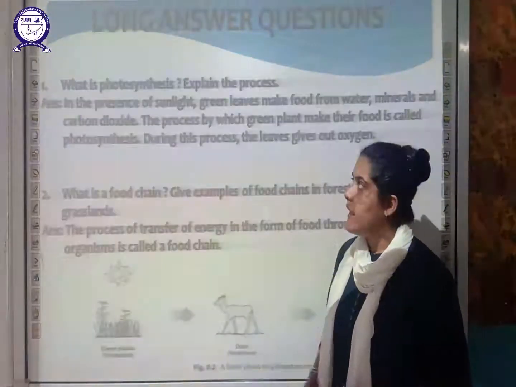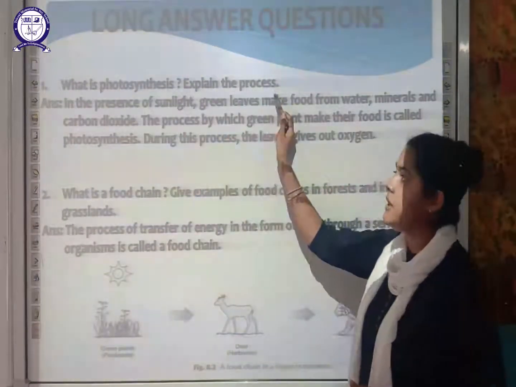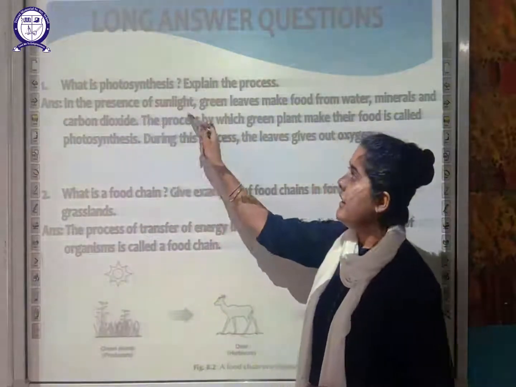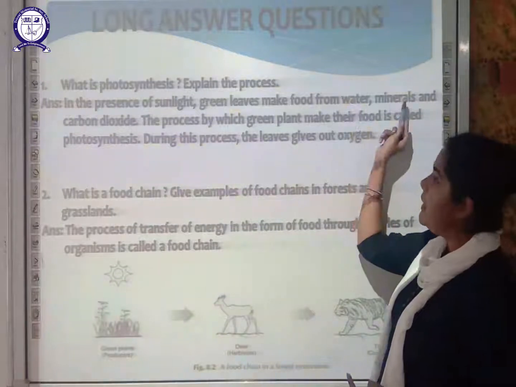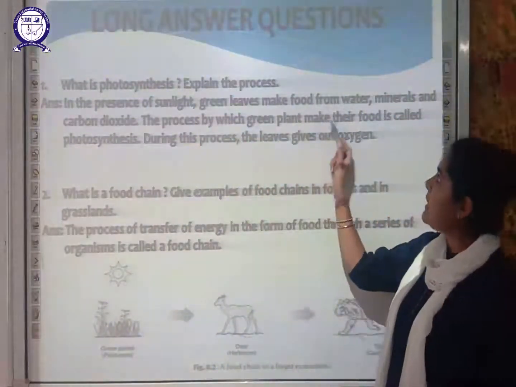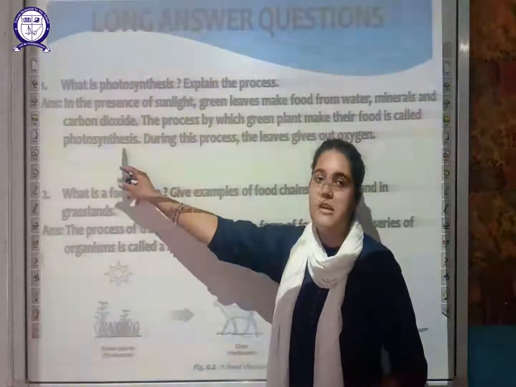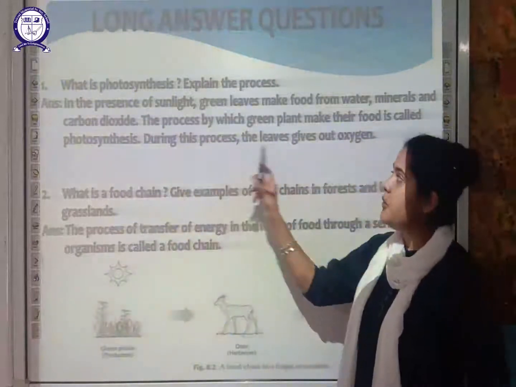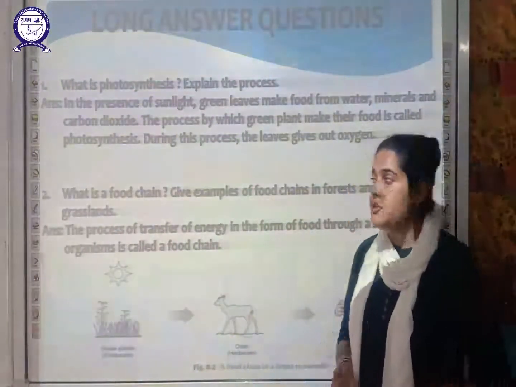Lastly, your long answer question. First of all, what is photosynthesis? Explain the process. In the presence of sunlight, the green leaves make the food. What all things are required? Water, minerals and carbon dioxide. The process by which green plants make their food is called photosynthesis. Photo means light, synthesis means putting together. During this process, the leaves give out oxygen.